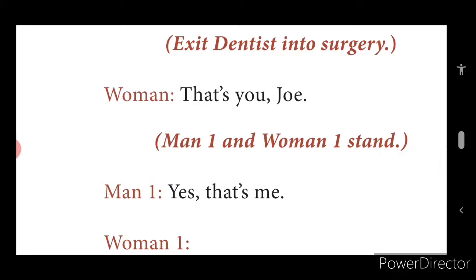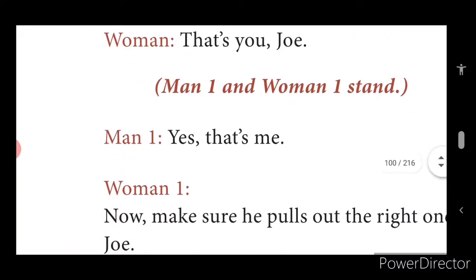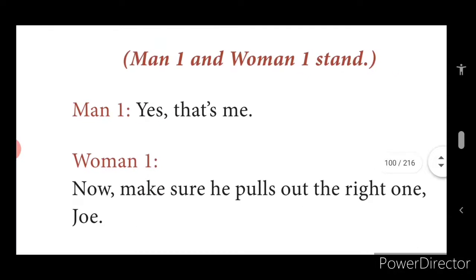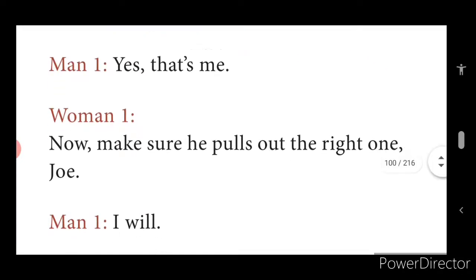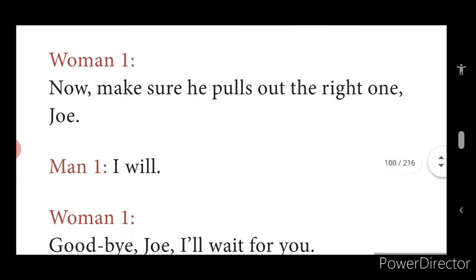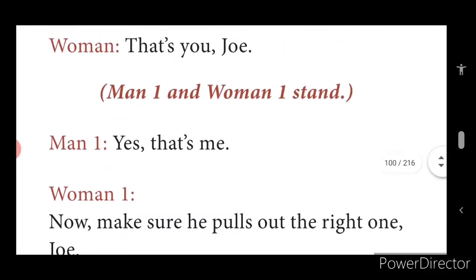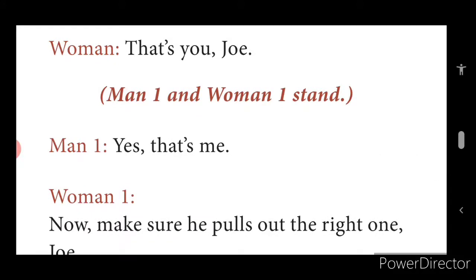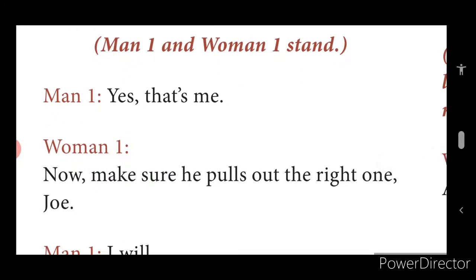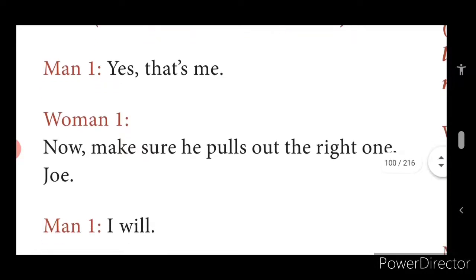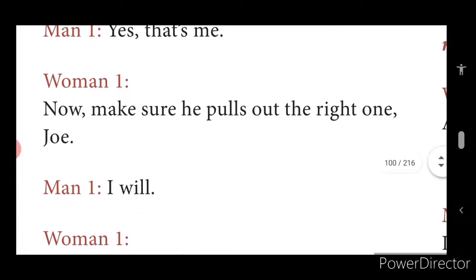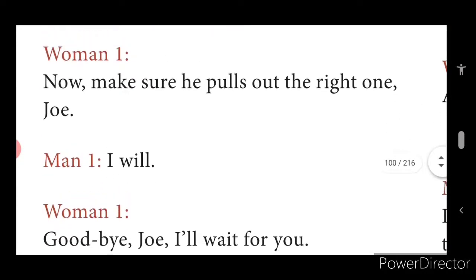Now, the dentist gets inside the surgery room. Woman 1: That's you, Joe. Man 1 and woman 1 stand. Yes, that's me. Woman 1: Now make sure he pulls out the right one, Joe. Man 1: I will. Woman 1: Goodbye, Joe. I'll wait for you. Now, as the doctor calls a patient, the first patient gets in, and who is the first patient? It is Joe.